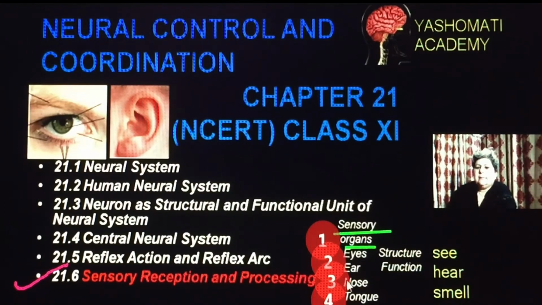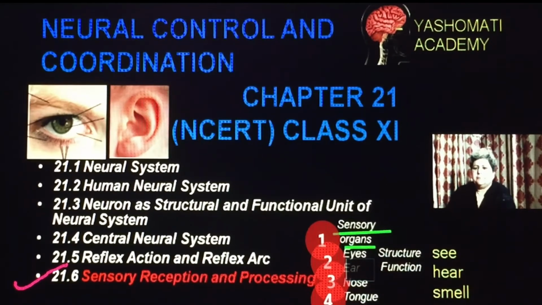This lesson deals with detailed information about the structure and function of eyes and ear. So in this portion we will be studying 2 sensory organs, that is eyes and ear. We will be studying their structure and their functions.